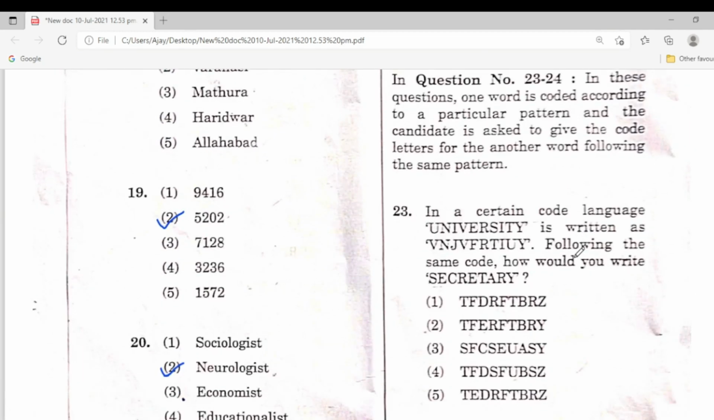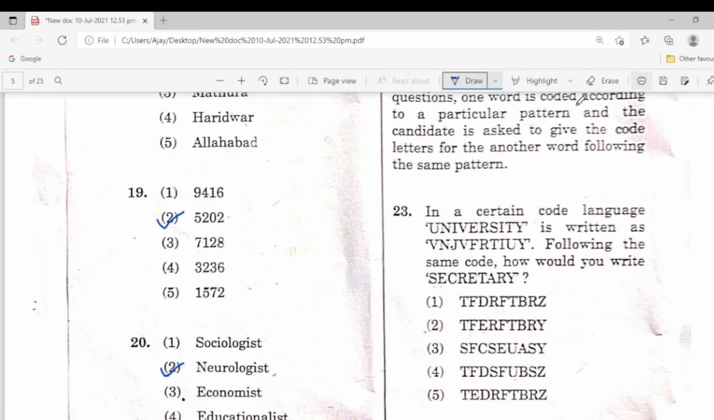Next one, in questions number 23 to 24, one word is coded according to a particular pattern. So here a word is given. In the place of U, write V; in the place of N, write J; I in the place, write J; B, V; E in the place, F. So let us find another word following the same pattern. For example, with the same code, how would you write secretary?